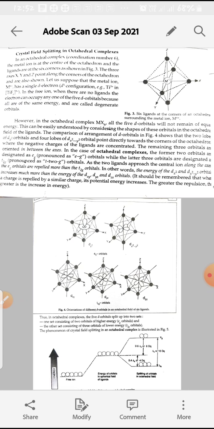For example, in the titanium F6 3 negative complex, titanium 3 plus is the free metal ion, having configuration 3d1, so d has 1 electron, and this 1 electron can go into any of the 5 d orbitals. In a free metal ion, the 5 d orbitals are degenerate orbitals. Degenerate orbitals means having the same energy.